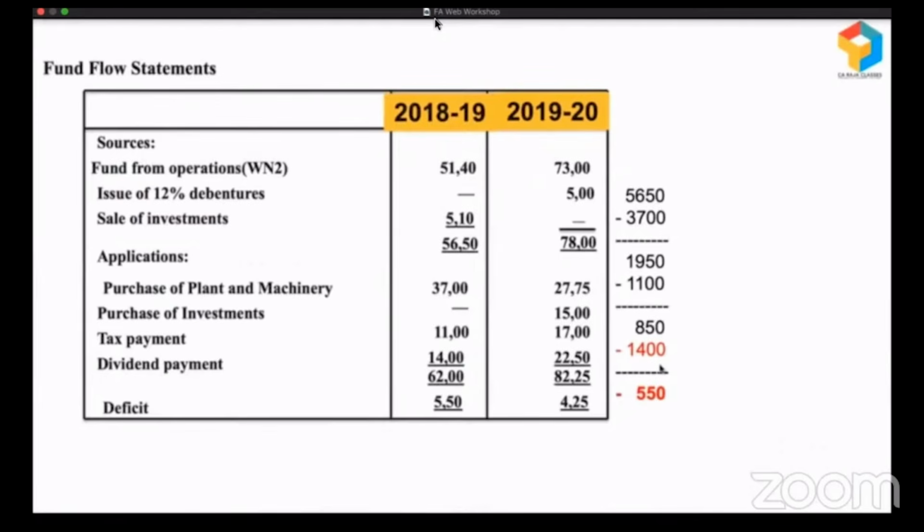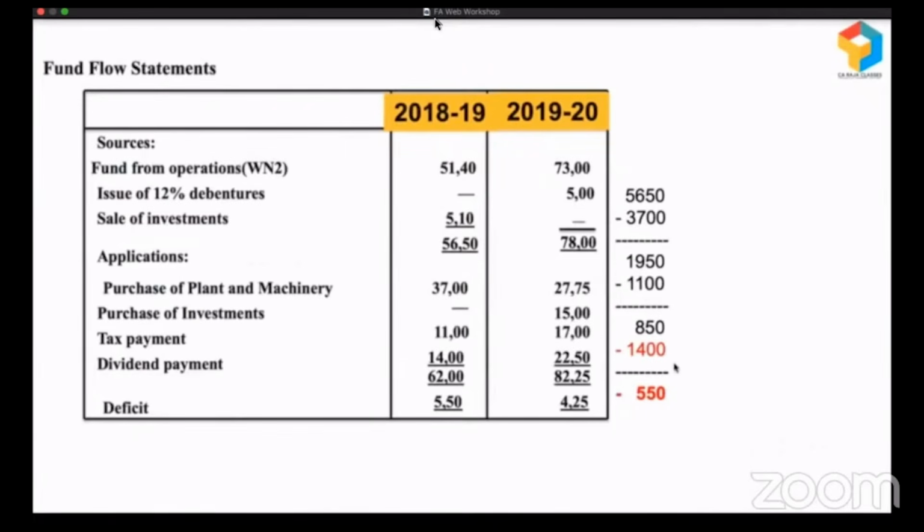So this is what happened in 2018-19. Ideally, when they were left with long-term funds of 850, they should have restricted their dividend to 850. In that case, there would not be any diversion of short-term funds for long-term purpose. But even that should not be the case, because there should be some long-term surplus contributing to the working capital of the business. Here, instead of contributing, they have stolen the money from cash credit to pay as dividend to the owners. See how powerful the statement is. It is revealing what was hidden.